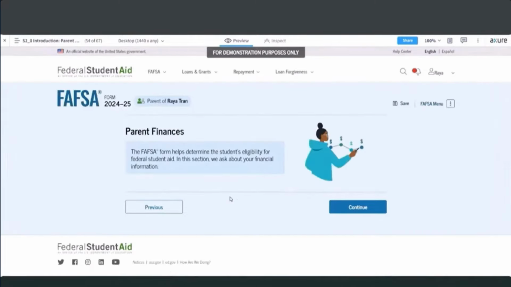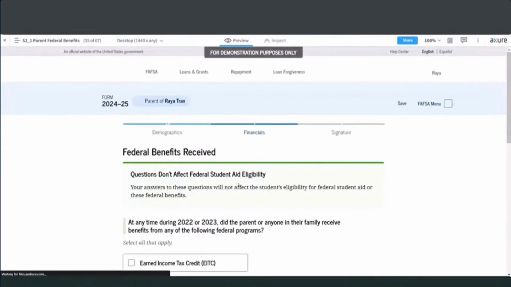And that's it for parent demographics. Pretty easy. For parent finances, we will go on to that section, and this is where they're going to tell us some additional information about their financial situation.